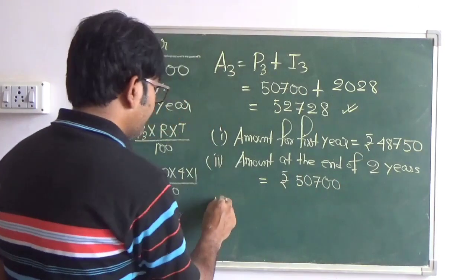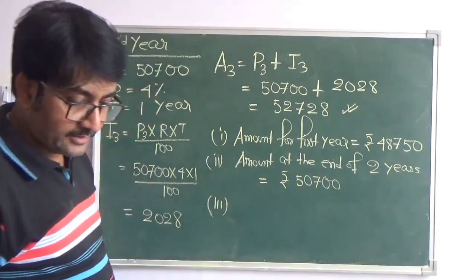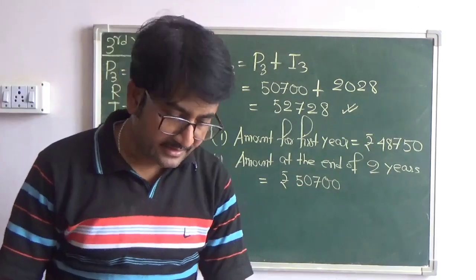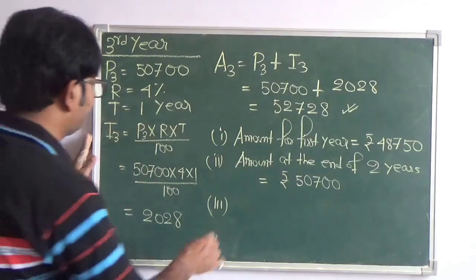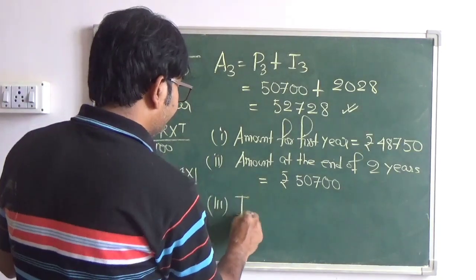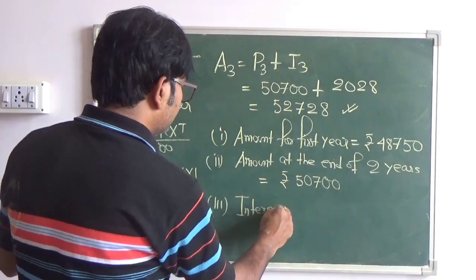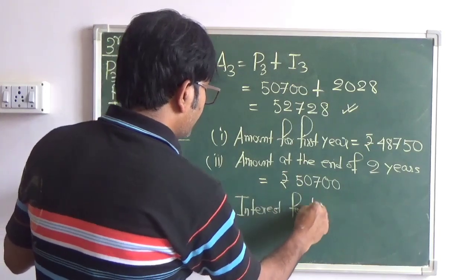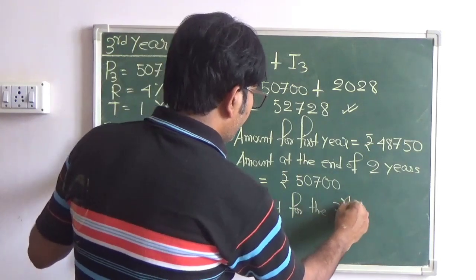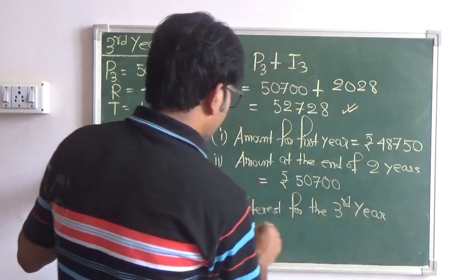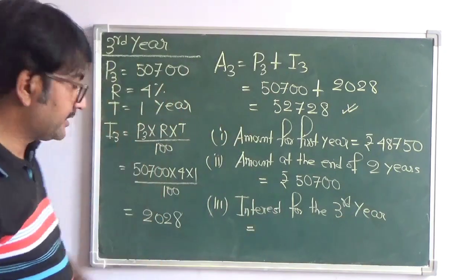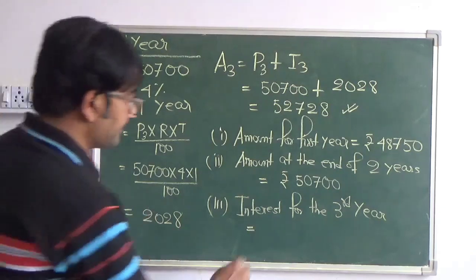And finally the third part is the interest for the third year. Now interest for the third year means I3. So interest for the third year is equals to I3, and I3 is coming to 2028.